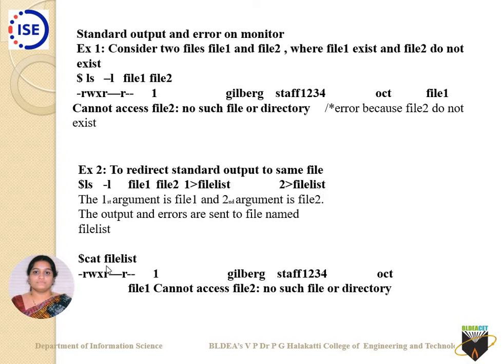If I use cat filelist, what will happen? It will list whatever was displaying here, which is now written into this particular file. That is cat filelist; if I use it, it will be displayed like this.